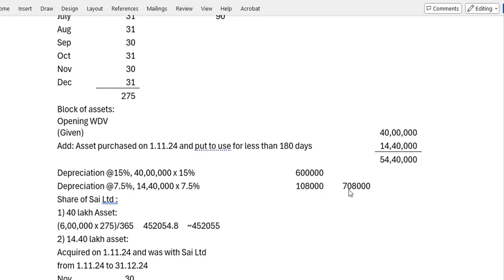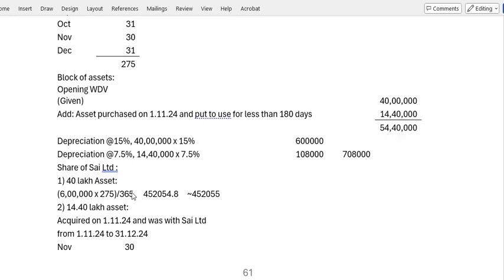First case it is 6 lakhs. Total 7 lakhs 8,000. It is the same actually, if you are considering it first. Okay, it will be the same for this. First, 14 lakh 40,000 is less than 180 days. Then out of the total 46 lakh 40,000 we will deduct the first asset, the asset for which the depreciation is less than 180 days. Then we will get 40 lakhs. For the 40 lakhs we will consider 15%. Then we will add together, we will get 7 lakhs 8,000.